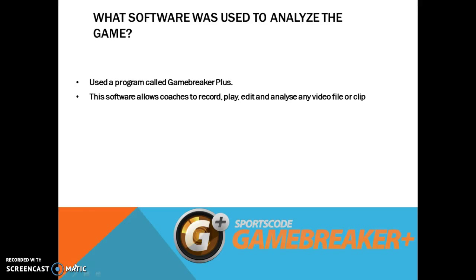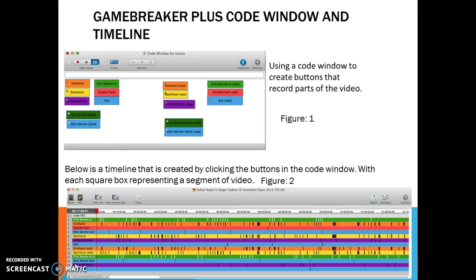What software was used to analyse the game? The software that was used to analyse the match was a program called SportsCode GameBreaker Plus. This software allows coaches to record, play, edit and analyse any video. The software has two main elements that were used to analyse the KPIs within the match: GameBreaker Plus Timeline and GameBreaker Plus Code Window. The code window allowed users to create custom buttons that recorded sections of footage before and after the button is clicked, with the use of lead and lag times.